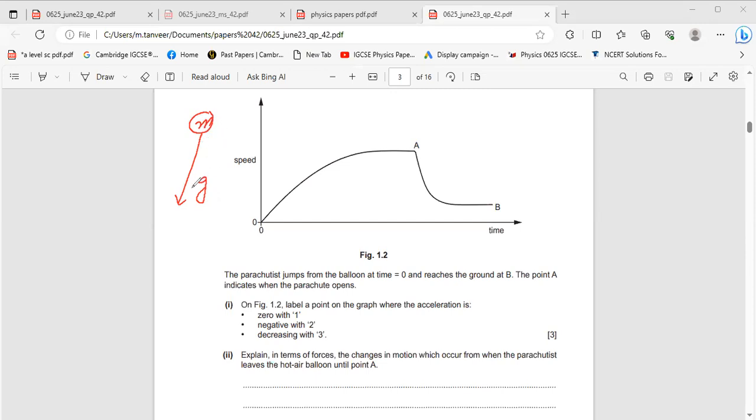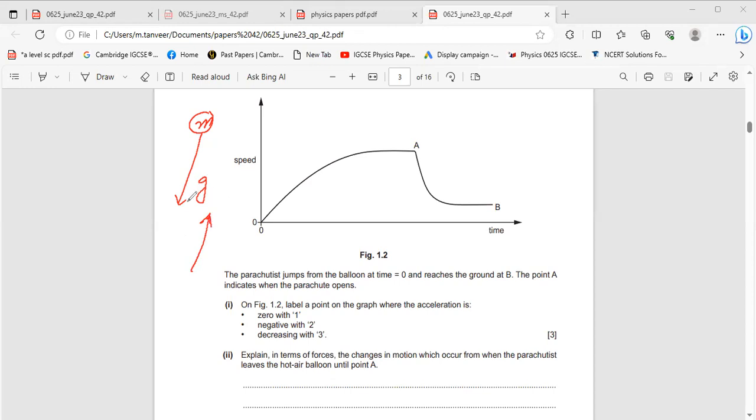But when it is moving in downward direction, then its speed is increasing in every second. When its speed is increasing, then air resistance, which is acting in the upward direction, acts on the object.